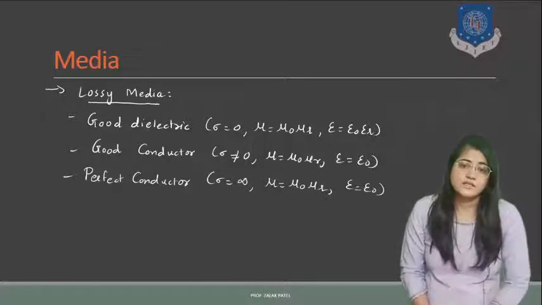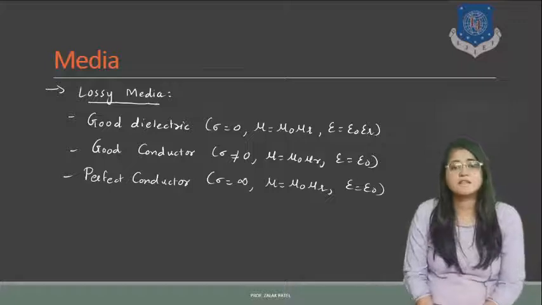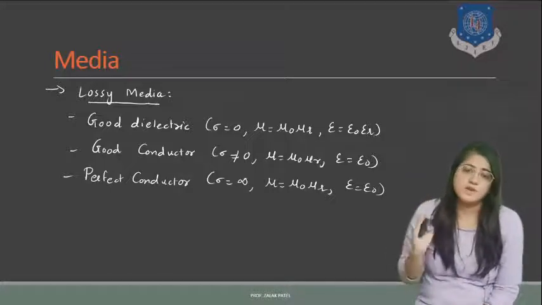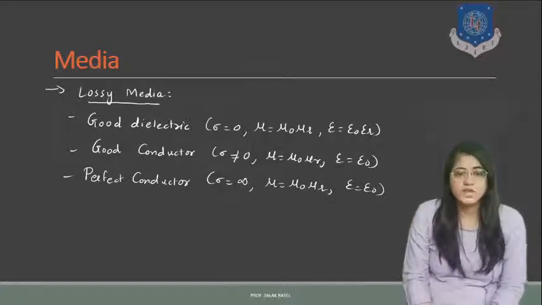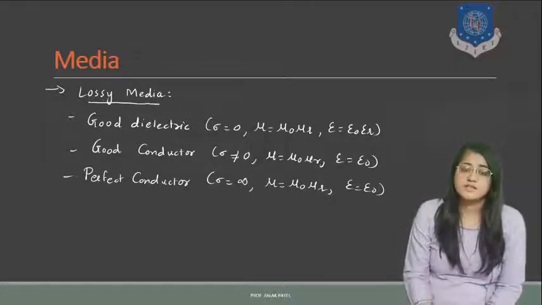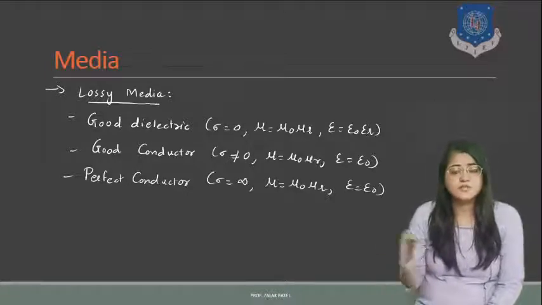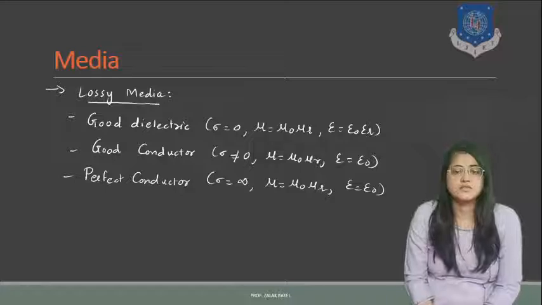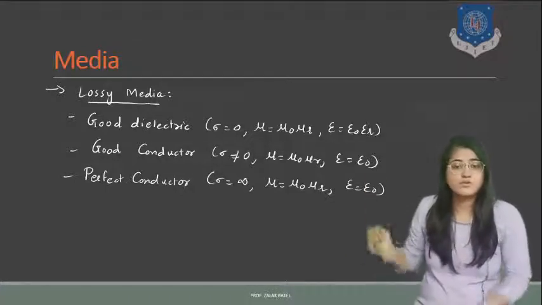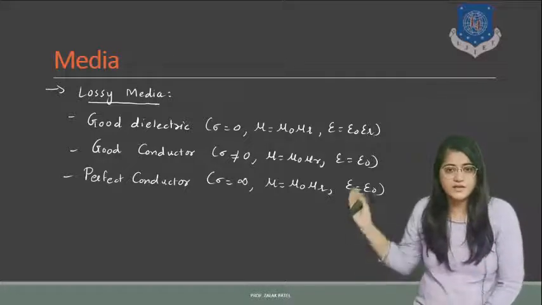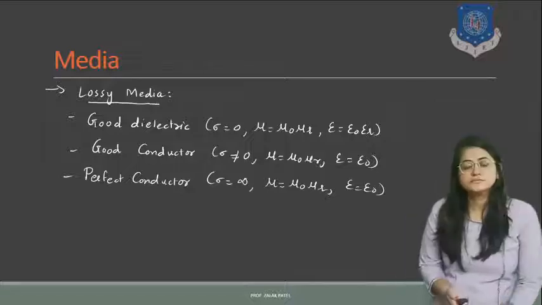There is also another case, the perfect conductor. Obviously, a perfect conductor has the highest amount of conductivity and the lowest amount of resistivity. Ideally, resistivity rho should be 0. Rho is inversely proportional to conductivity, means rho is inversely proportional to sigma. So if rho is 0, then sigma is infinite. Mu equal to mu0 into mu r, and epsilon equal to epsilon 0.